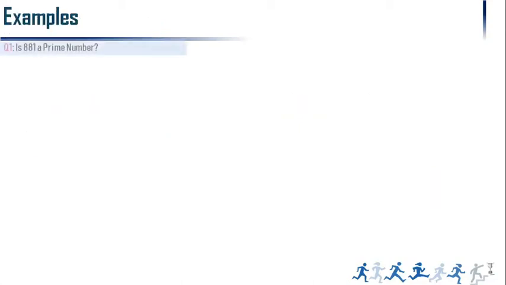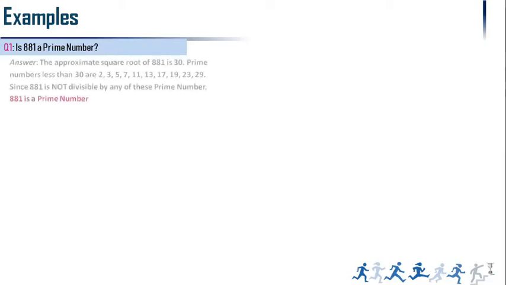Okay friends, we will have some examples so that you at least have a clear idea of how to find a prime number. Suppose they ask directly, as in some questions even in bank clerk examinations: is 881 a prime number or not? What we have to do is see that 881 is less than 30 squared, since 30 squared is 900.